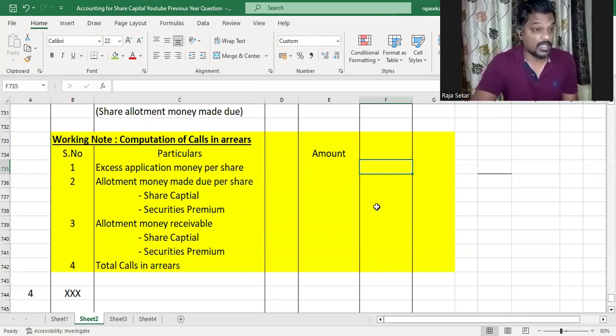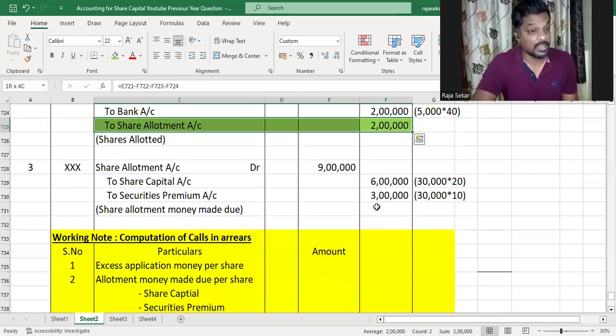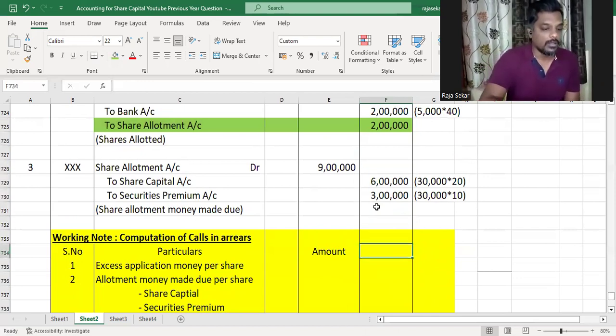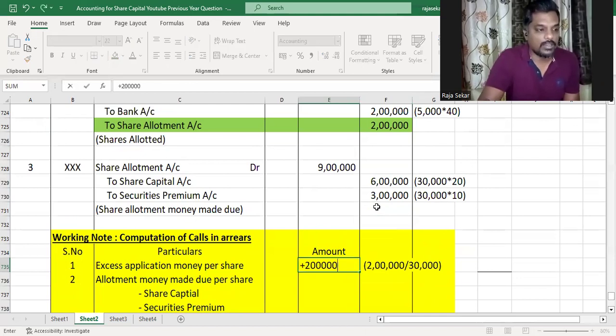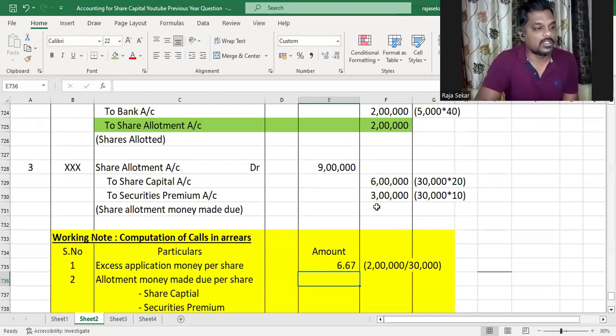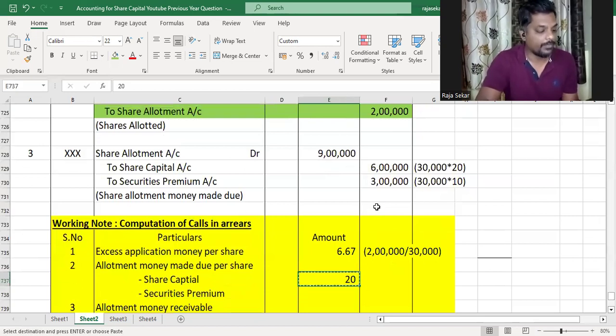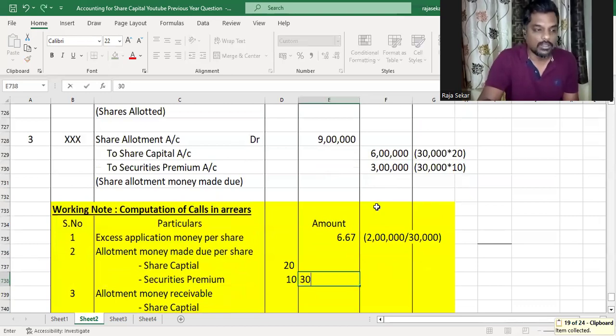Excess application money per share is what, my dear children? The total excess application money that was available to be adjusted against allotment. In this case, it happens to be 2 lakh. The 2 lakh divided by the total number of shares allotted on pro rata basis, which is 30,000. Understood? So 2 lakh divided by 30,000 is 6.67. The allotment money due per share is 30. Out of that 20 was capital, and 10 was premium. So total 30.